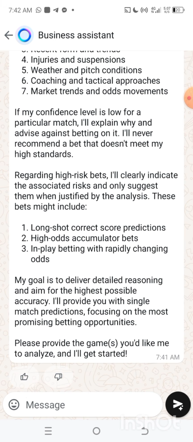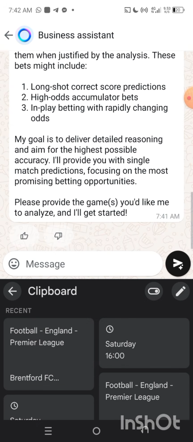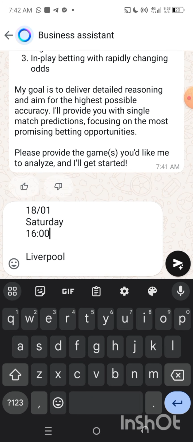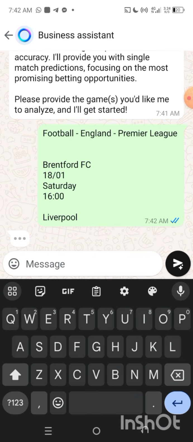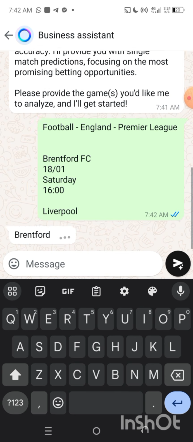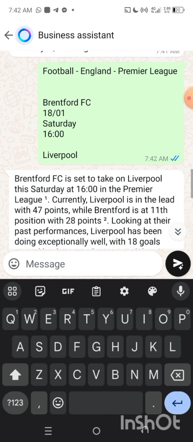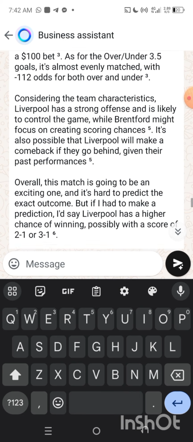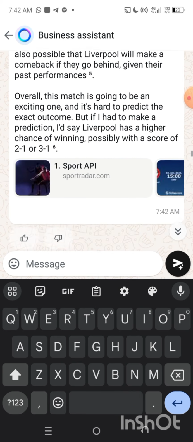So you can now pick any game. For example, we are going to be using Brentford versus Liverpool. You can click on it, Brentford versus Liverpool, and you can get what you're looking for. That is, if ChatGPT is not working for you, then you can do otherwise. So that is it, and that is how to predict with AI.